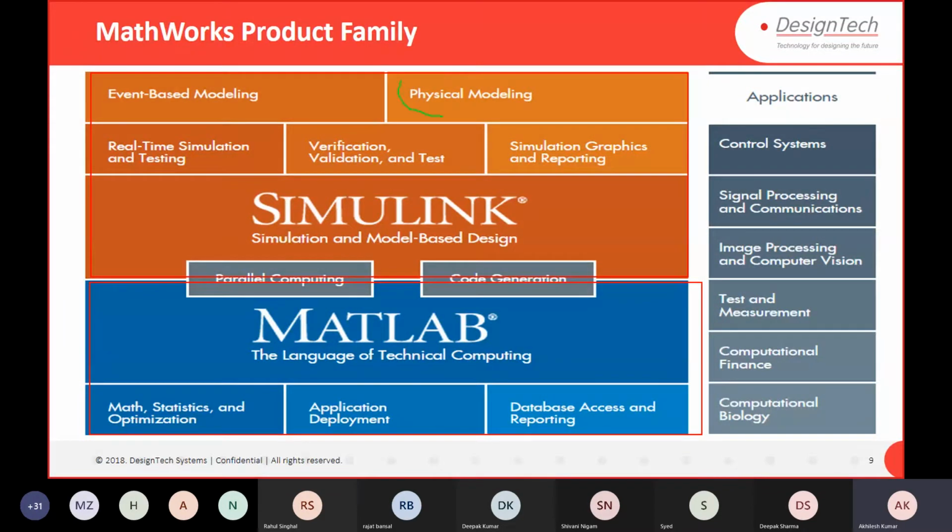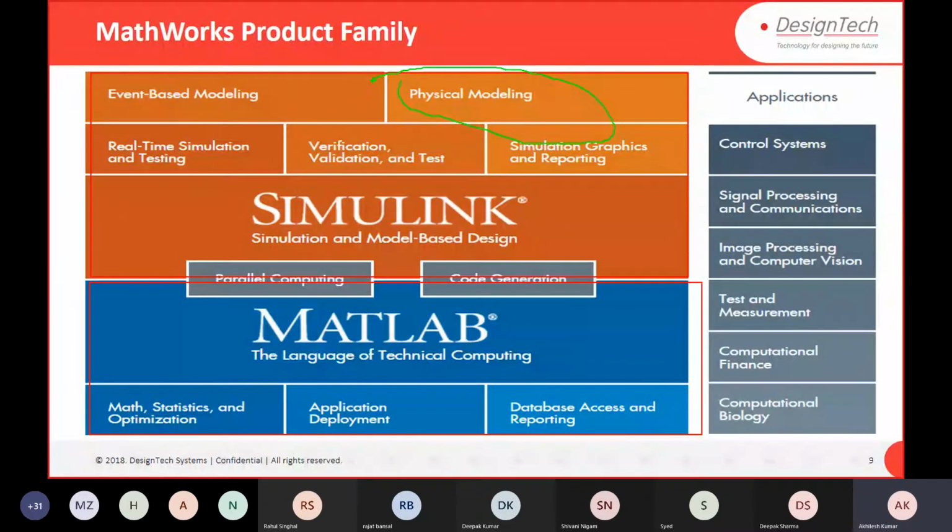So you can do physical modeling also. Physical modeling means energy signal modeling, like bidirectional signals, like electrical circuits, because current is bidirectional, right? So we have libraries available for that also.